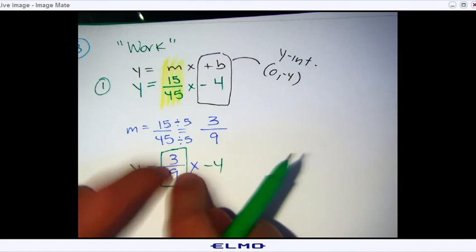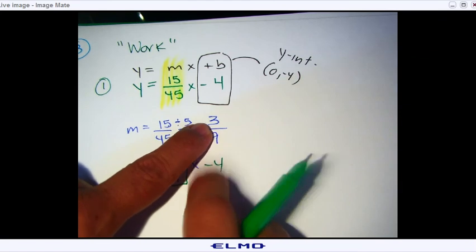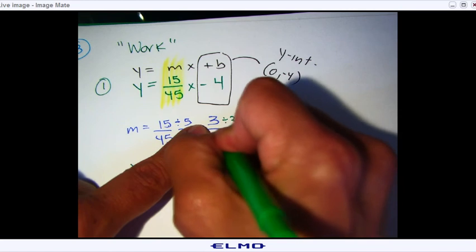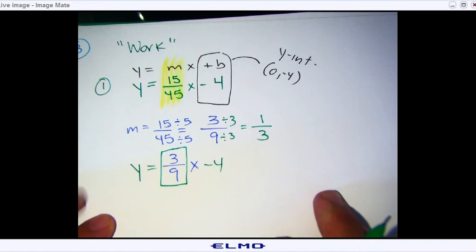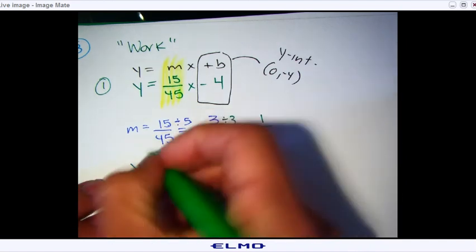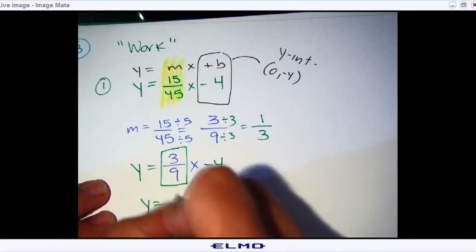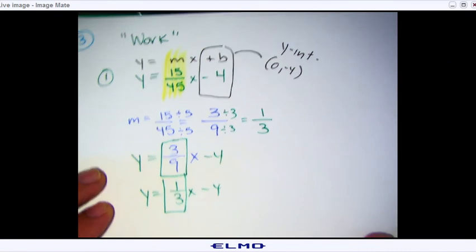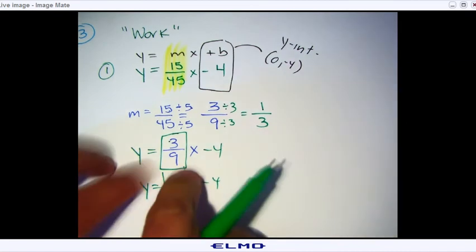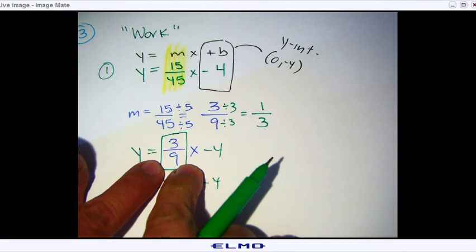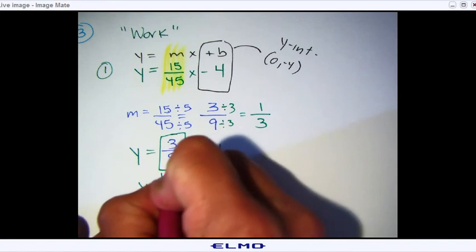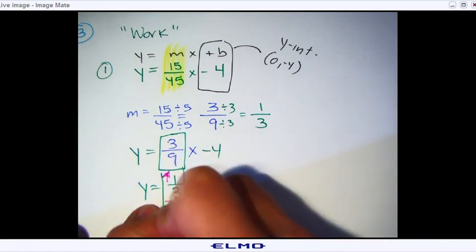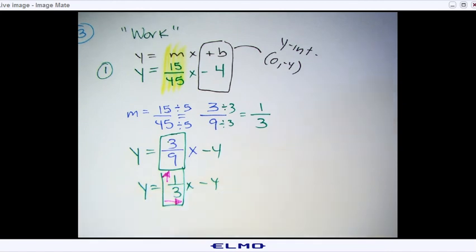However, if you look at this, I could keep going, right? I can't stop there, because I could divide by 3, and that gives me 1 over 3. See that? 1 over 3. So your equation should be 1 over 3x minus 4. They're the same, however you want to simplify it as much as possible, because if you do the graph, they'll still hit the line. So what are we doing? The slope is rise over run, so you're going to go up 1 and 3 to the right.